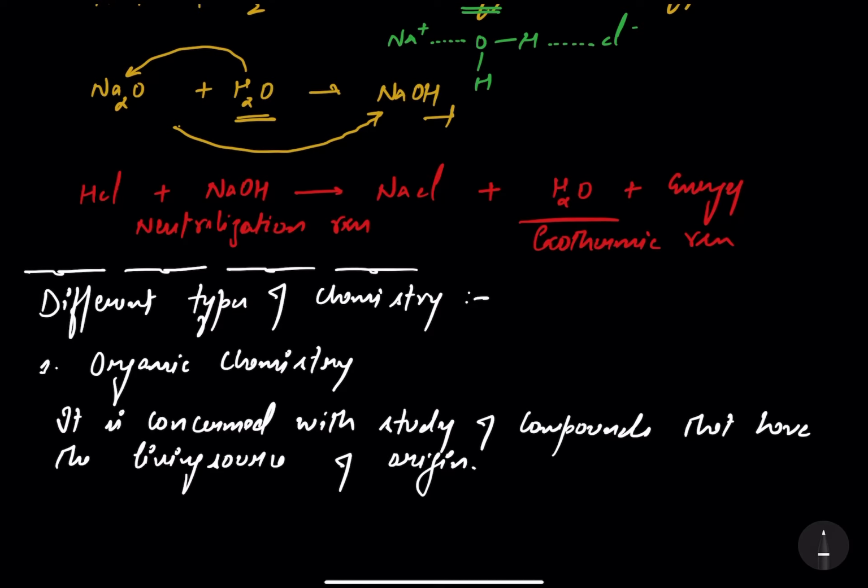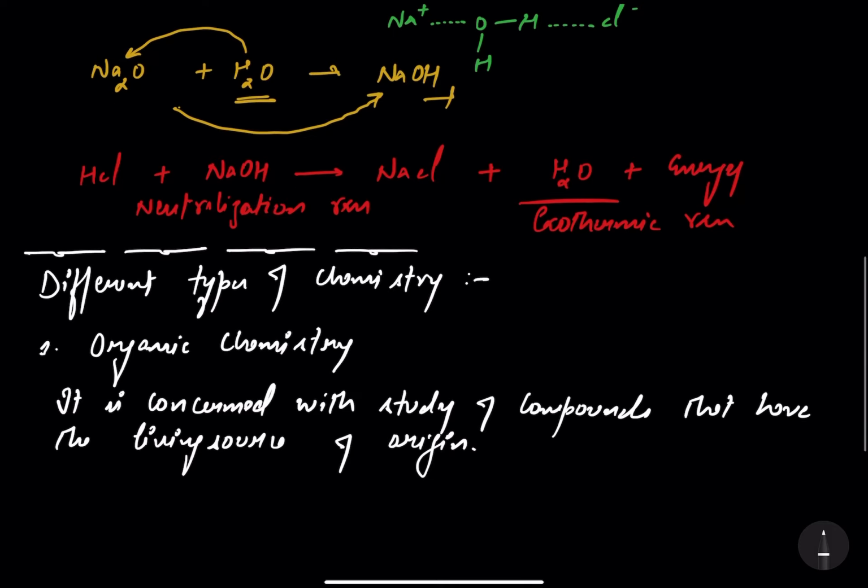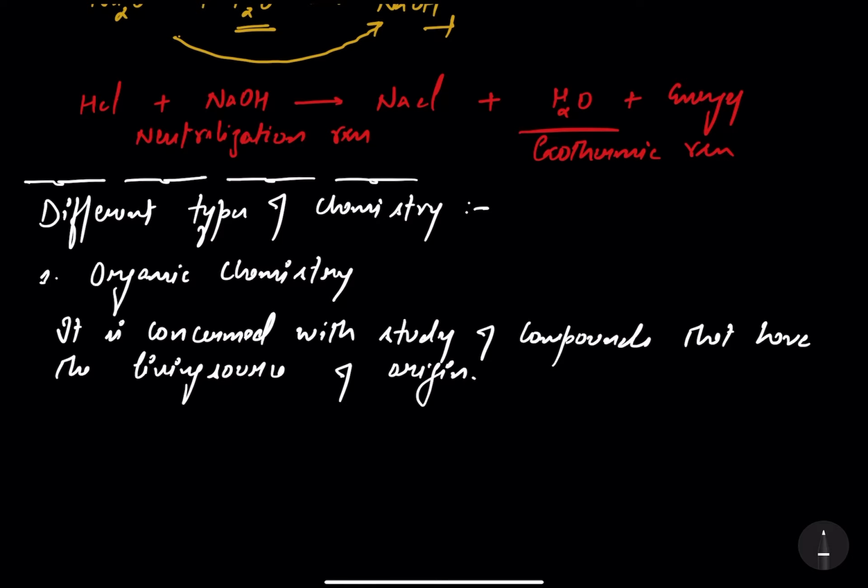That means the compounds that have been obtained from substances which were actually living. Let me discuss plants. The plants are the living source, and from plants we are getting a variety of things. The basic thing is glucose, C6H12O6. That's called glucose, which originates from plants, and the plants are obviously the living sources.